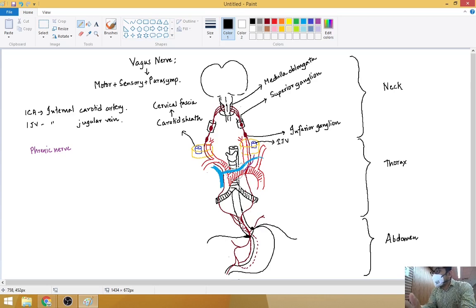Okay, so the left vagus is forming the anterior gastric branch. The right vagus is forming the posterior gastric branch. And this is how they will enter and they will give branches to the stomach.